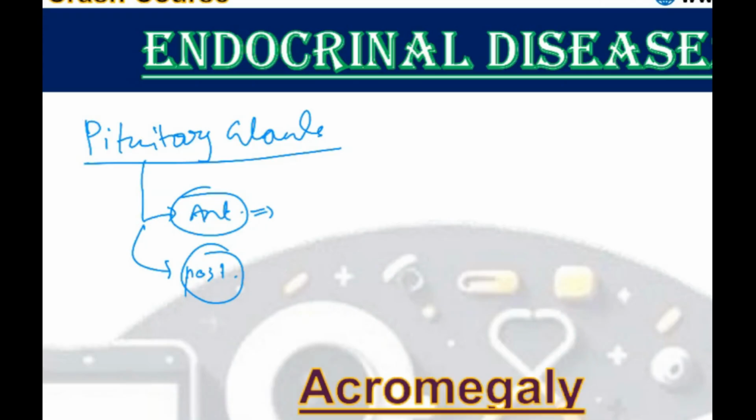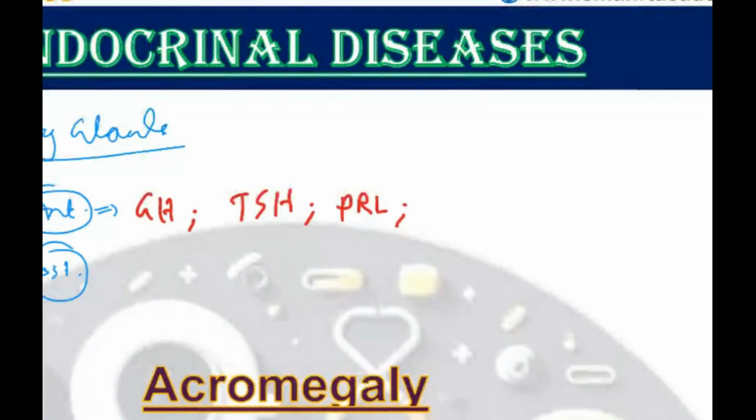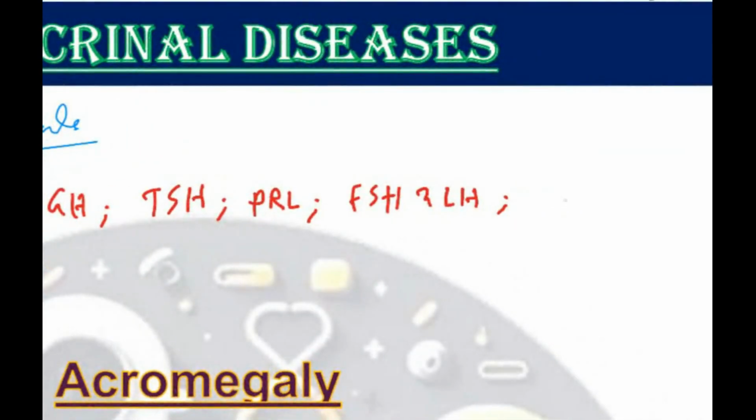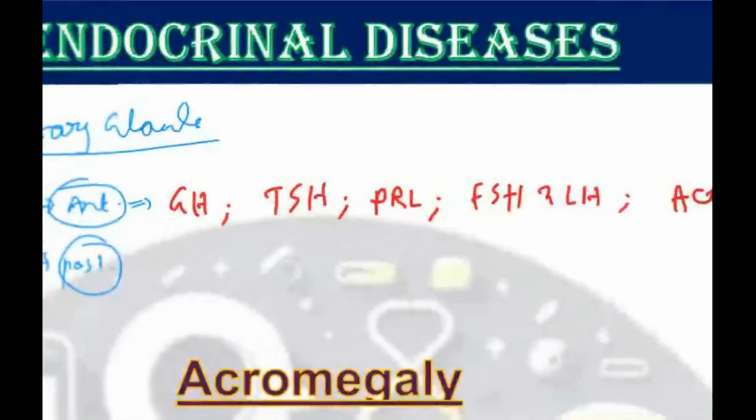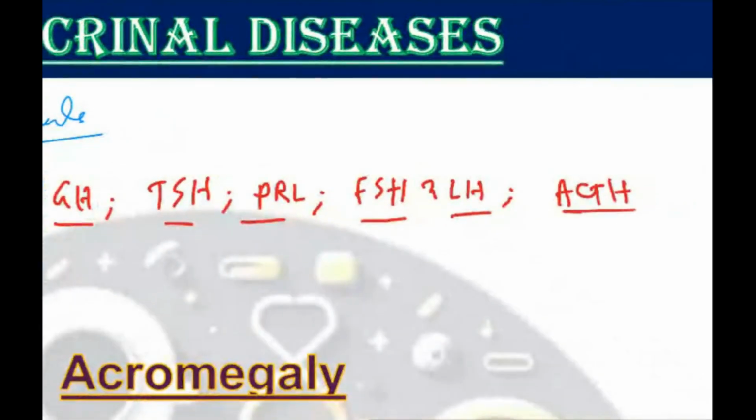Very good. 6 hormones. So 6 hormones, what are they? Growth hormone. Okay, and yes, you are right. TSH, which stimulates the thyroid, thyroid hormone. Then we have PRL, prolactin, which stimulates the mammary glands. Then we have FSH and LH to stimulate the gonads. And the last hormone is ACTH, which stimulates the adrenal gland. Okay, from top to bottom, these are the 6 hormones synthesized and secreted by the anterior pituitary.